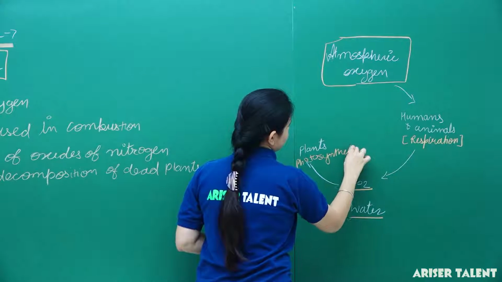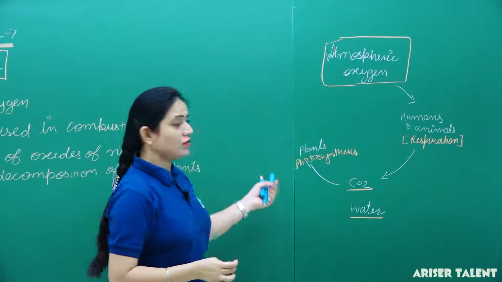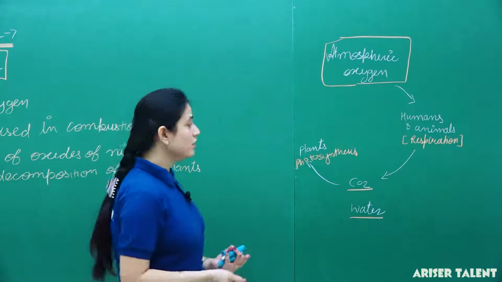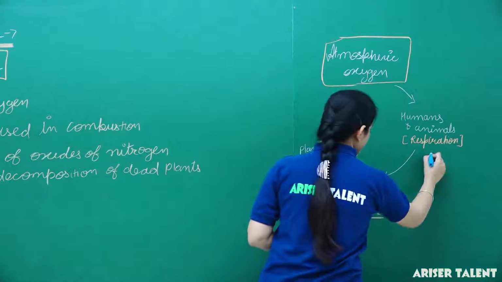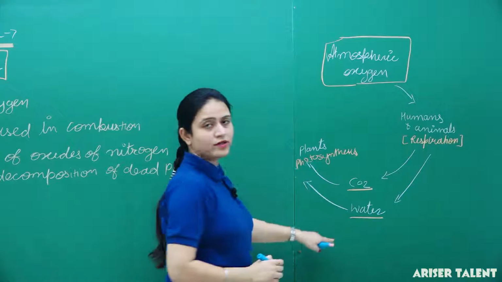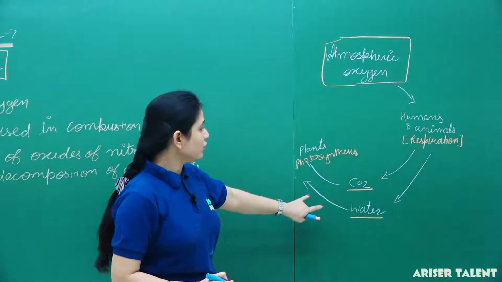What is photosynthesis? As we all know, the process of making food by the plants by taking carbon dioxide and water in the presence of sunlight.